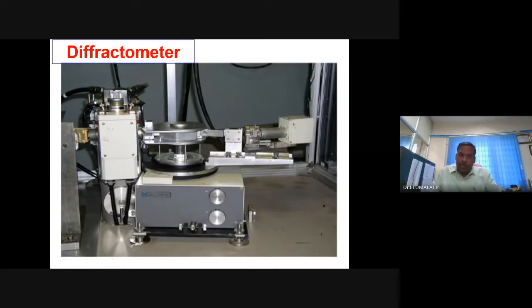This is the photograph of a typical diffractometer. It costs about 50 lakhs to 1 crore, to several crores also, depending on the facilities you require. Minimum 1 crore for a decent X-ray diffractometer. So there are 3 such equipments in Pondicherry University.